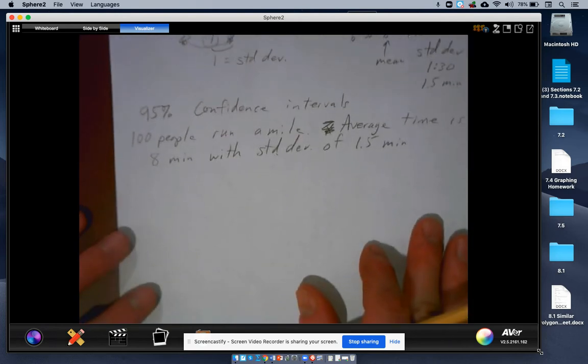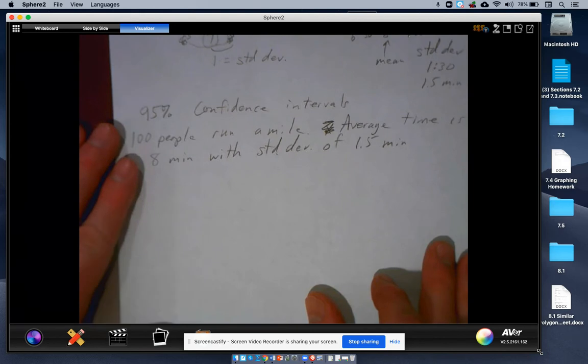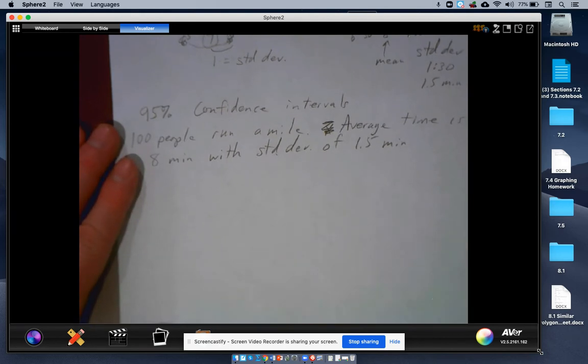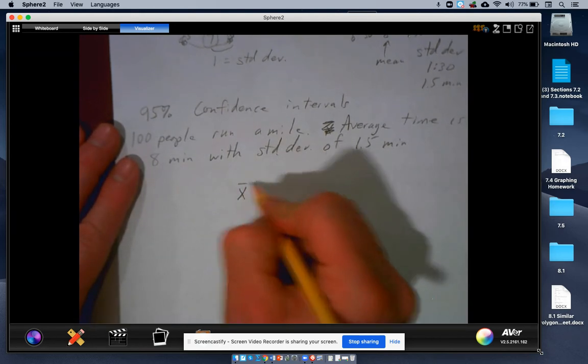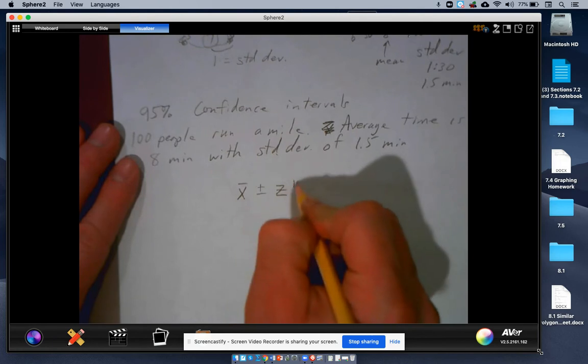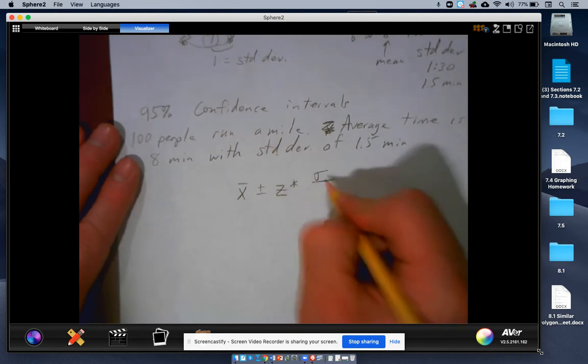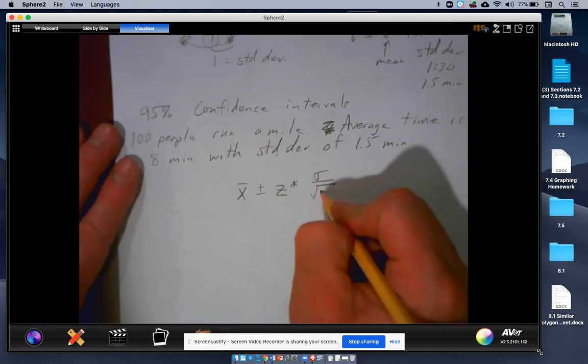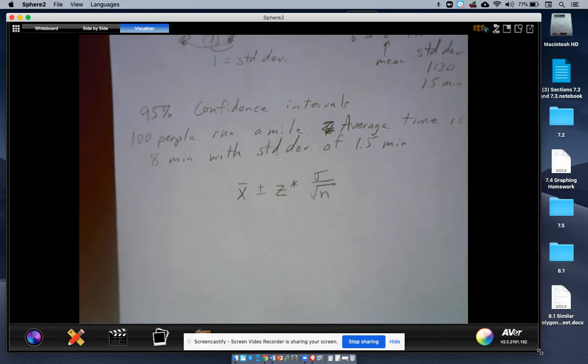So let's make a 95% confidence interval. The formula is very similar to what we did before with proportions. It's going to look like this: X bar plus or minus some z-score times the standard deviation over the square root of the sample size n. A lot of weird symbols there, but let me show you how to plug it in. Once you know how to plug it in, you can make these confidence intervals in your sleep.